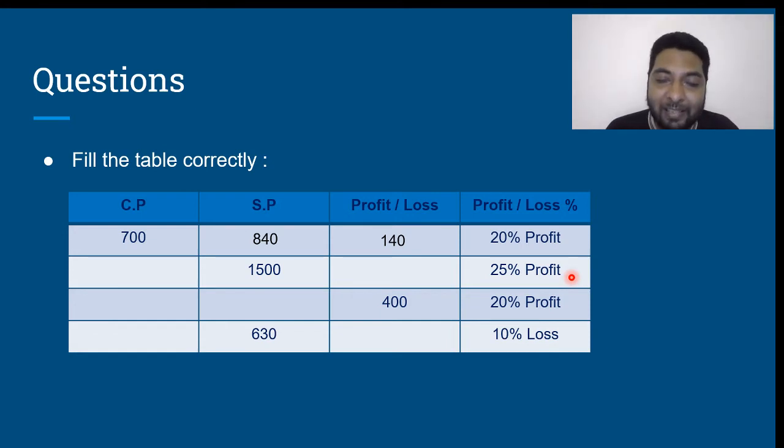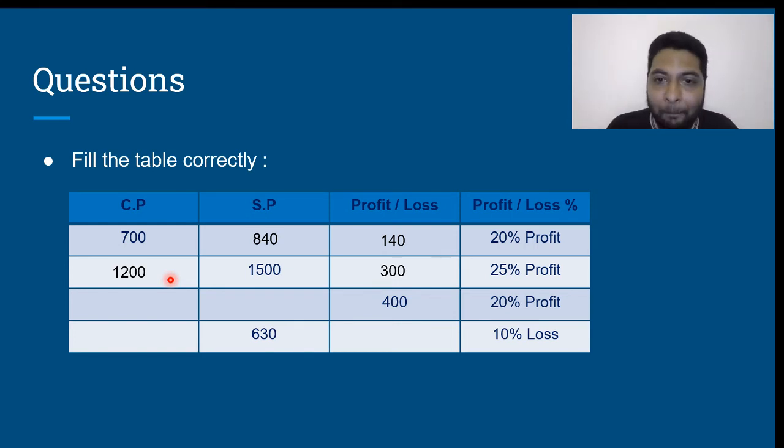25 units means it is nothing but 1/5 of 125. What is 1/5 of 1500? 1/5 of 1500 is nothing but 300 rupees. Therefore, the profit on that article is 300 rupees. Now, when the profit is 300 and the selling price is 1500, we can calculate that the cost price is going to be 1500 minus 300, which is nothing but 1200 rupees. Without using a pen and a paper, we can solve these questions.